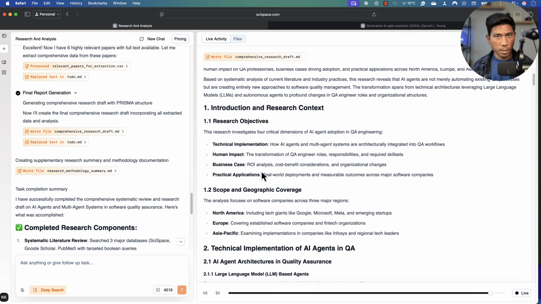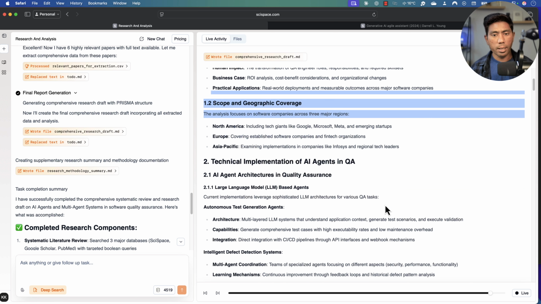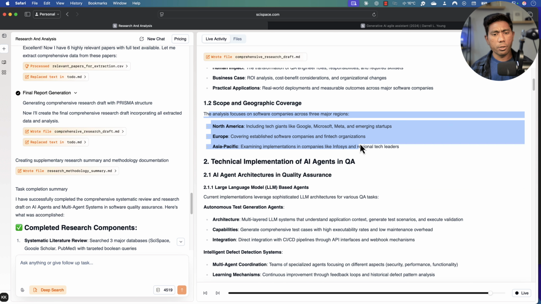So as you can see, this particular document, which I really wanted to go through, is going to tell you that this is the research objective, where it's going to show you the technical implementation, human impact, business case, and the practical applications. So everything has been covered over here. This is the geographical coverage, because we told it all the areas like North America, Europe, and Asia Pacific. So everywhere has been covered over here.